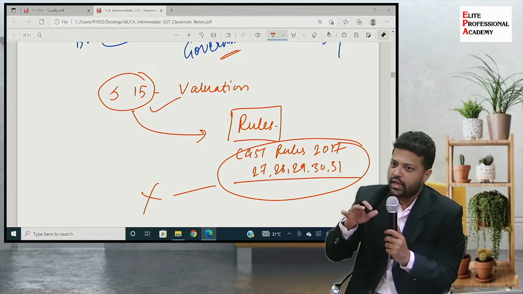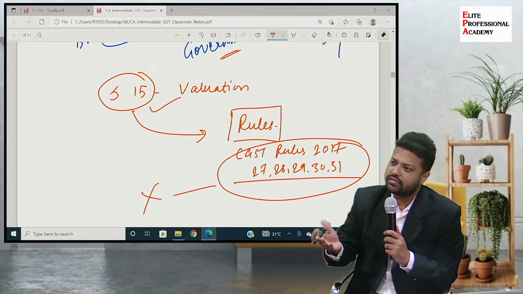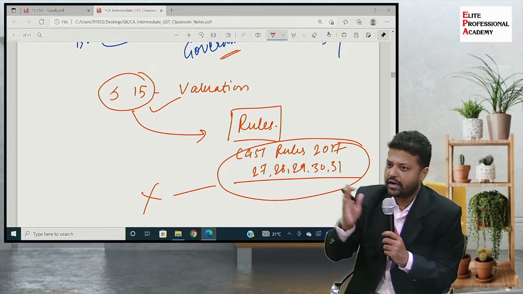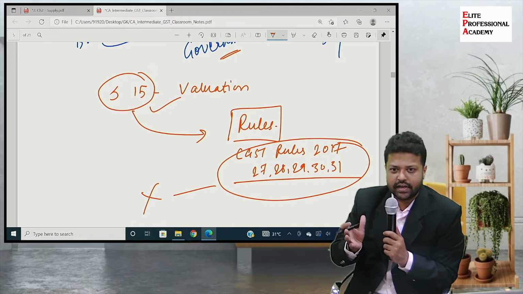So tomorrow, if they find out, how will they find out? They have a lot of statistics with them through which they can simulate things and get the data. This may be a very small transaction, but where a quantum is involved, where materiality is there, they will definitely try to trace such kinds of transactions.